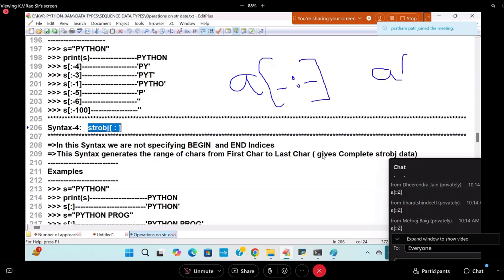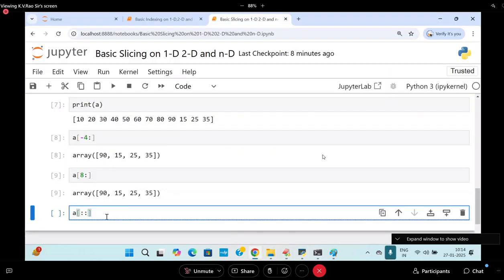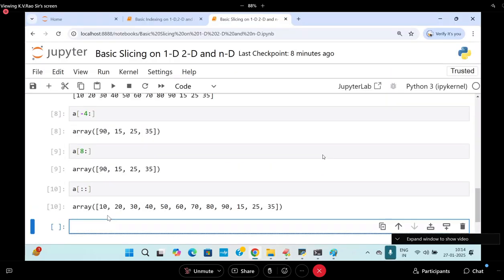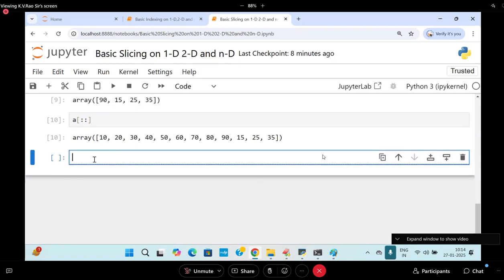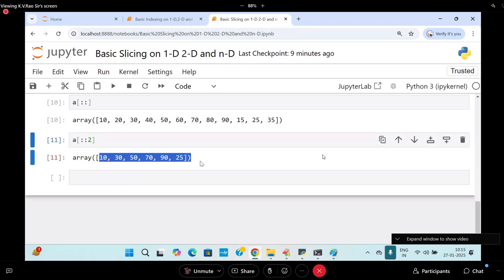Here I am writing colon and then another colon also. No step also means positive step. Which direction? Forward direction. Be careful, if I write it, total elements are coming. A of colon colon 2, what is the answer? Like this it is coming. Are you following me? Like this also you can get it.